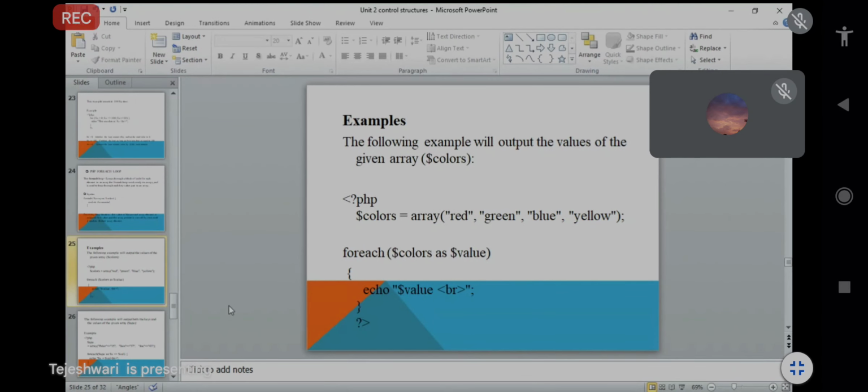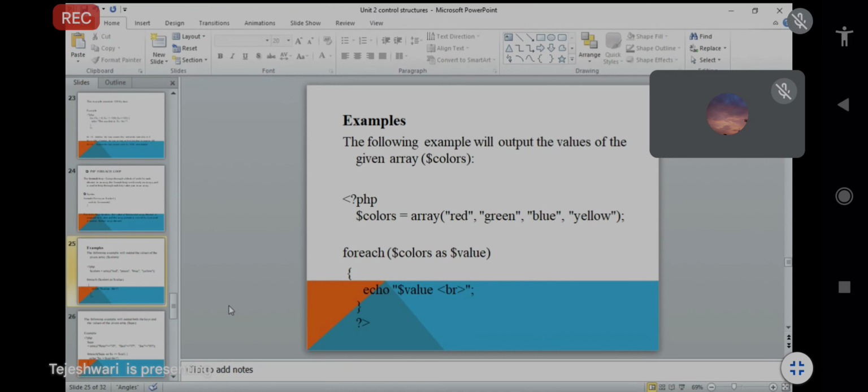First you declare one array, because we know that in every foreach loop we have to declare an array, and in that array we declare the elements. We can take anything. Suppose I want to take $subject is equal to array, which is a keyword by default.